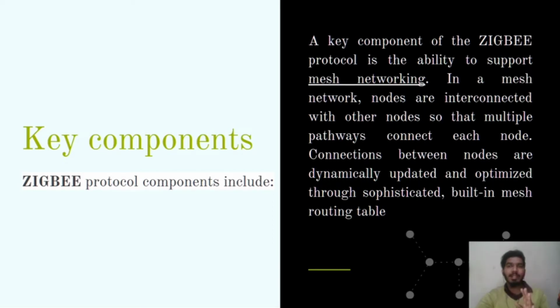In a mesh network, nodes are interconnected with other nodes so that multiple pathways connect each node. Connections between nodes are dynamically updated and optimized through a sophisticated built-in mesh routing table. That means their connectivity will not be handled by a router. It is handled by the routing table. Correct.